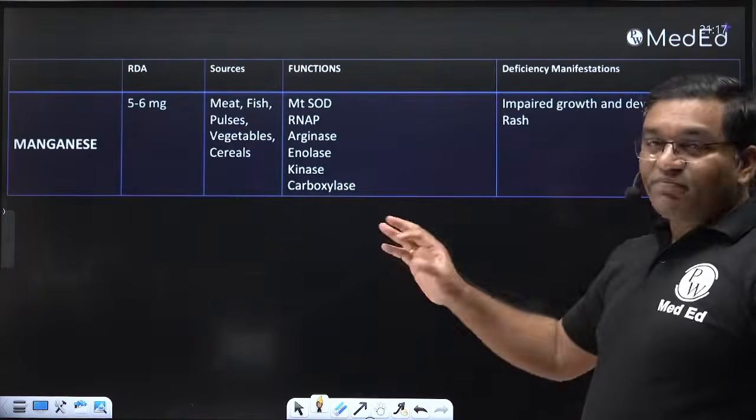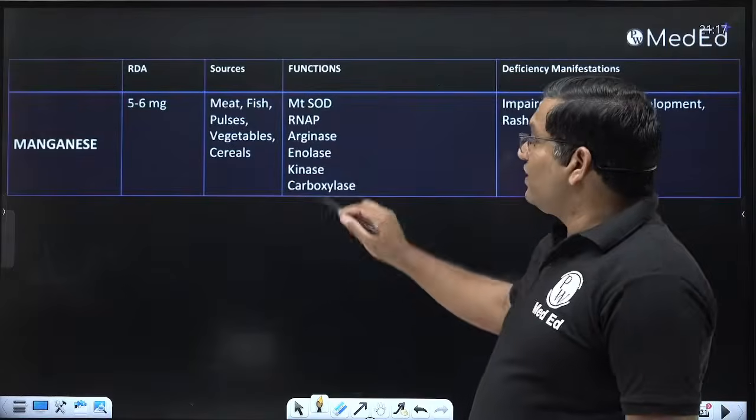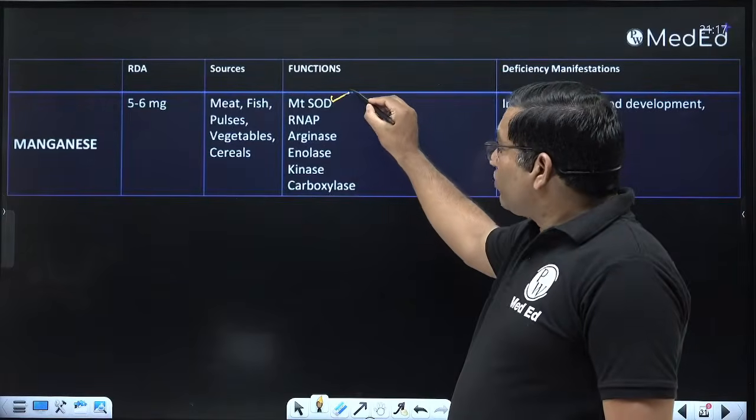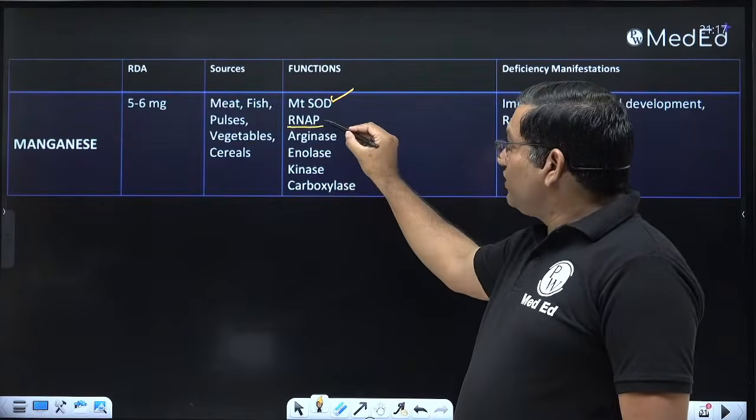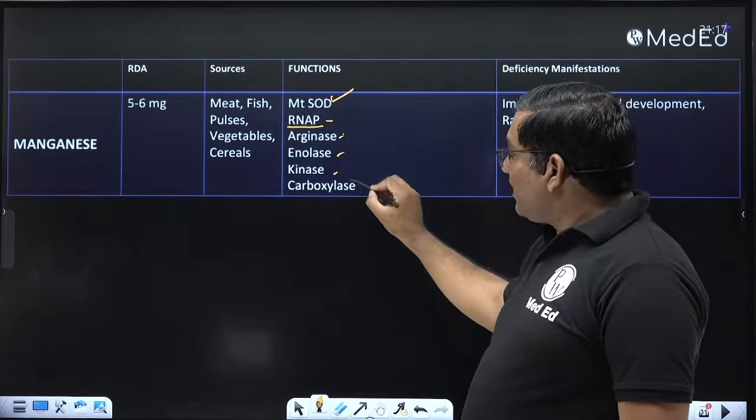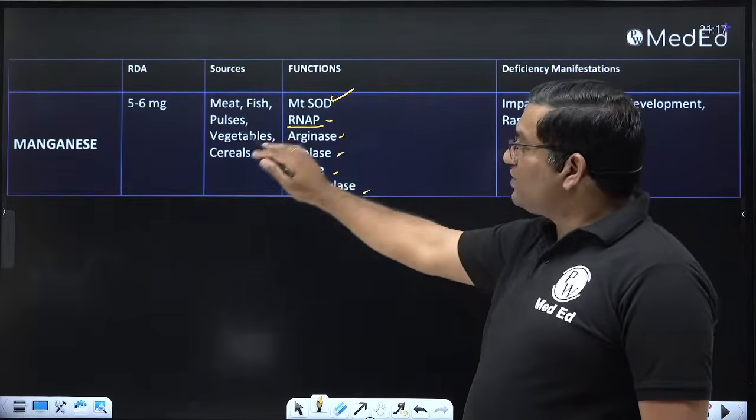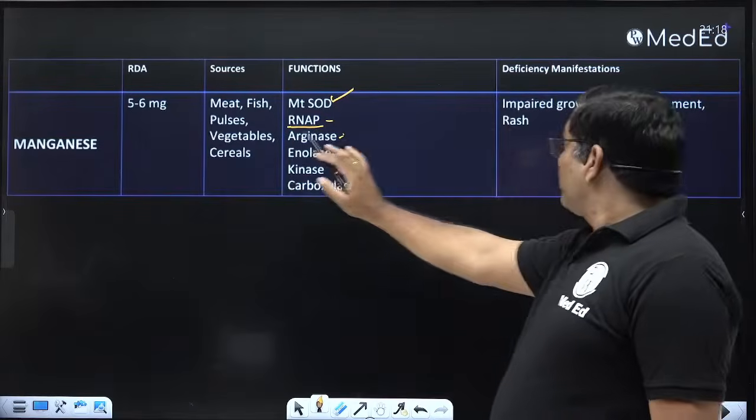And the manganese. Manganese is important for activation of various enzymes. Mitochondrial superoxide dismutase has antioxidant property. RNA polymerase is important for protein synthesis. Arginase, enolase, kinase and carboxylase are the enzymes which require manganese. The requirement is 5 to 6 milligram per day.